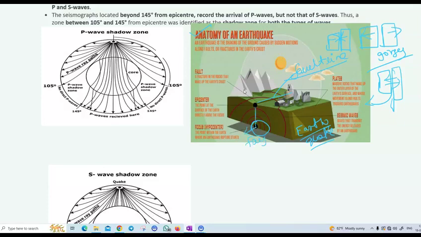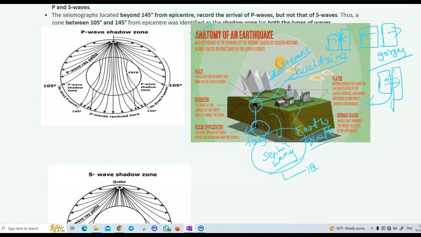And just above the focus point on the earth's surface, there is the epicenter. This is the point at which the surface of the earth directly experiences the earthquake. This is the first point where the earthquake is experienced by the earth. And these are the two plates, and these red lines are called the seismic waves. These seismic waves are also differentiated into two types.